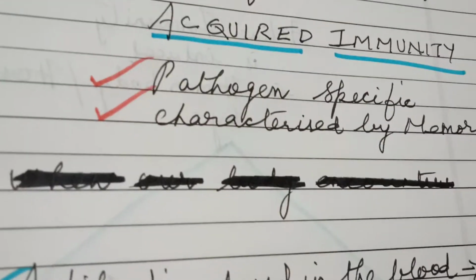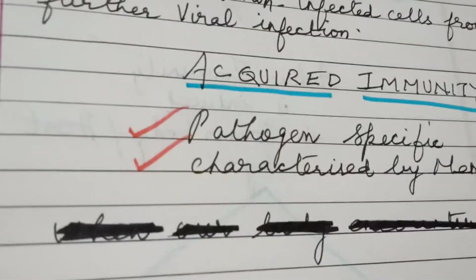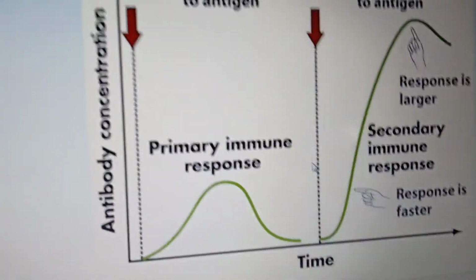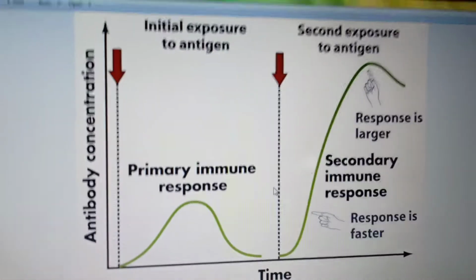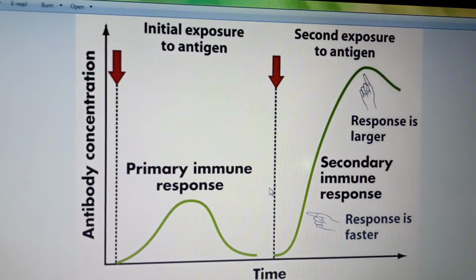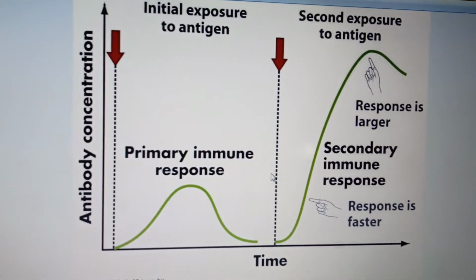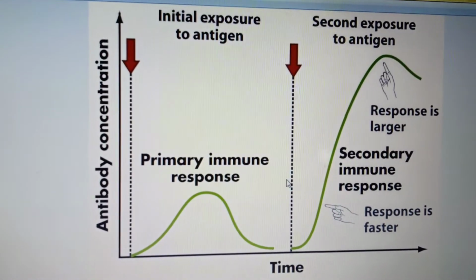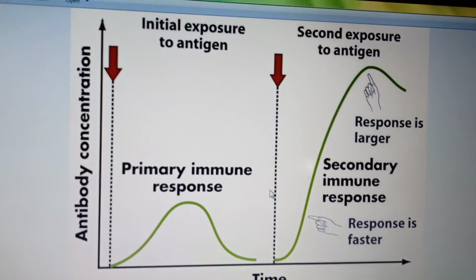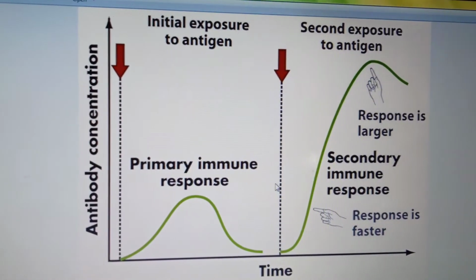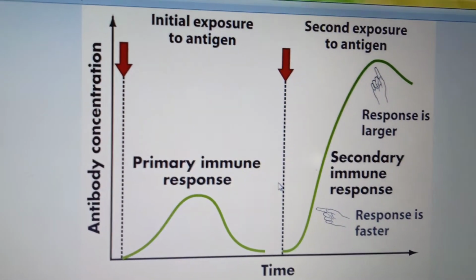This I can now show you. You have two types of response in acquired immunity: the primary immune response, which you can see in the picture, and the secondary immune response. See what happens when our body encounters a pathogen for the first time. It produces a response which is known as a primary immune response. Here you can see in the picture antibody concentration, initial exposure to the antigen.